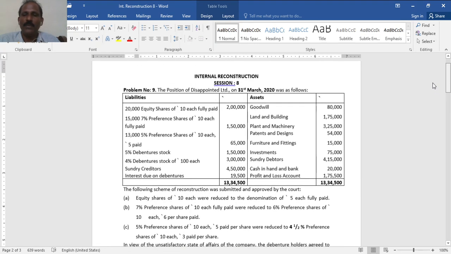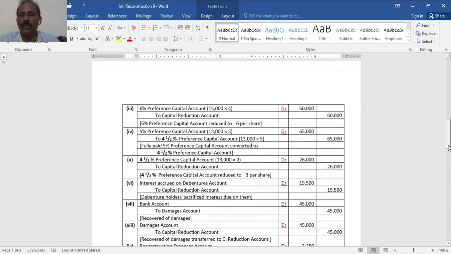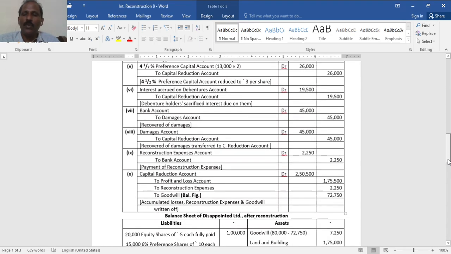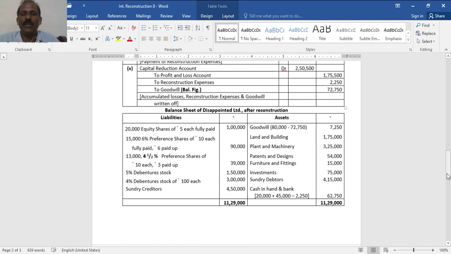the goodwill. It is not a fictitious asset fully, but it is like a loss, other fictitious asset, then goodwill. Even if it is not specifically spelled out in the problem, you have to use it. So goodwill total 80,000, but balance available in capital reduction account is only 72,500. In case it exceeds 80,000 and there is no other fictitious asset, then it should be transferred to capital reserve. So now, balance sheet after reconstruction of Disappointed Limited.